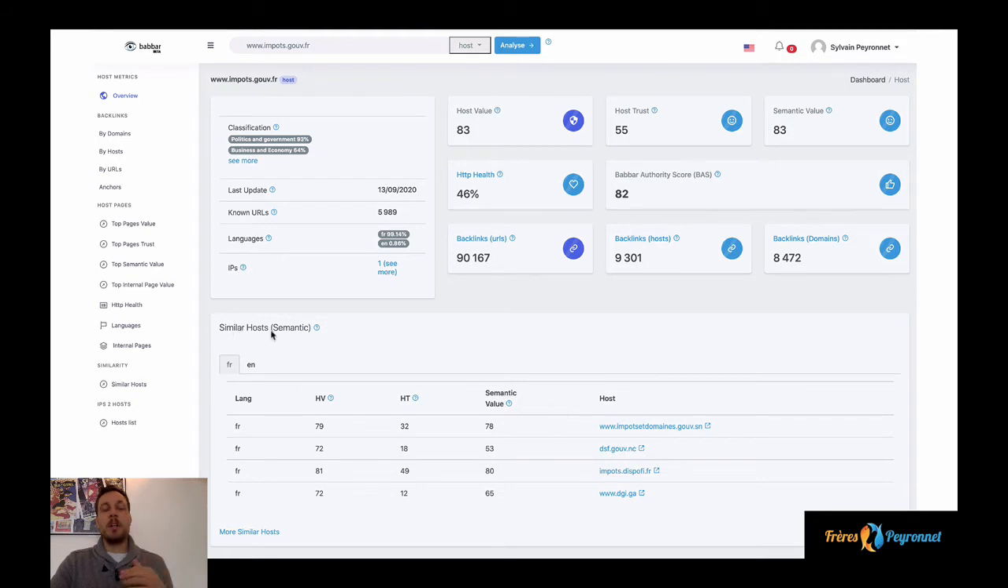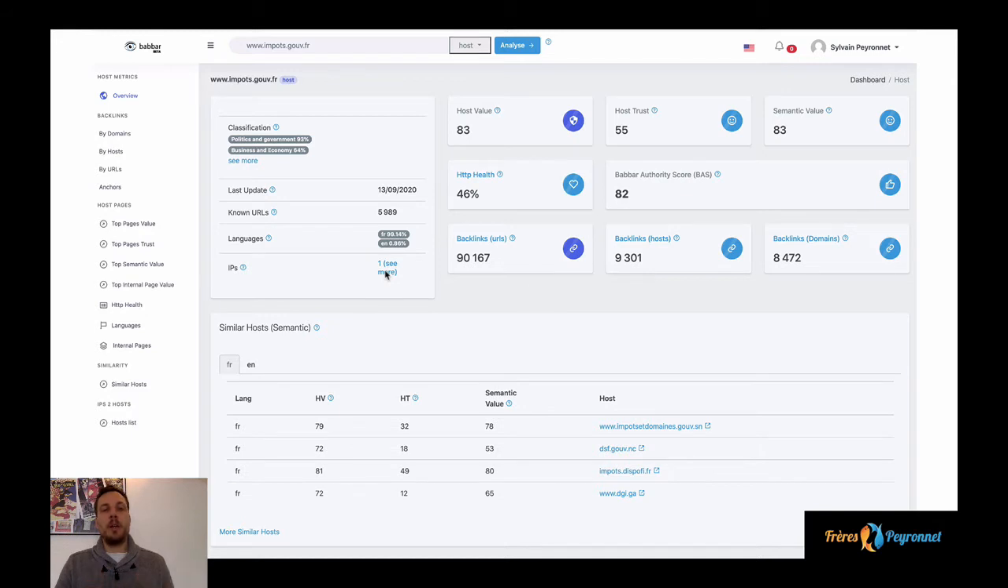If we look at the similar hosts found by Babbar, we can see that all those websites talk about taxes, meaning that Babbar had a really good and deep understanding of the semantics of this website. We can also see that at the time of this screenshot, the last update of this website was on the 13th of September. Babbar knows roughly 6,000 URLs for this website, which is almost all in French, 99.40%, and a few pages probably in English.